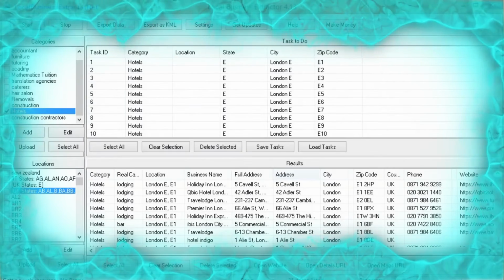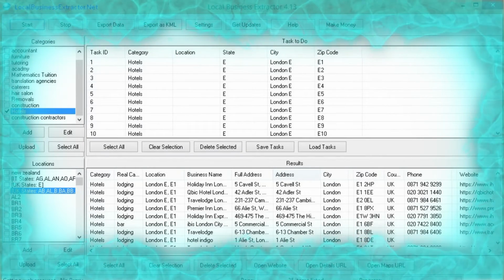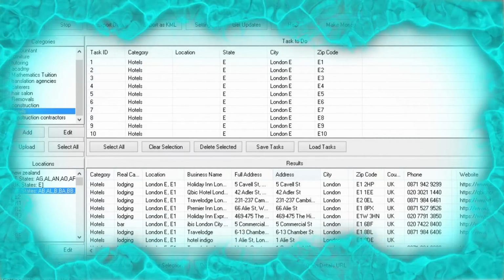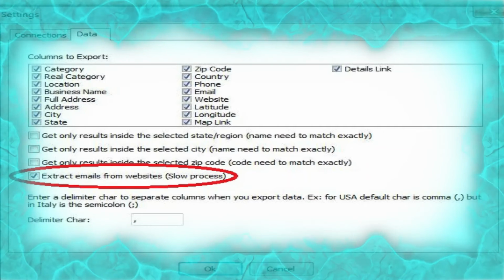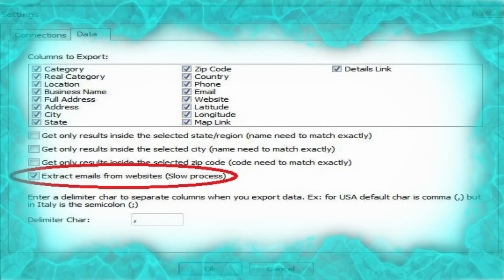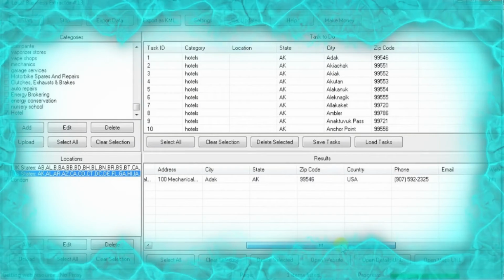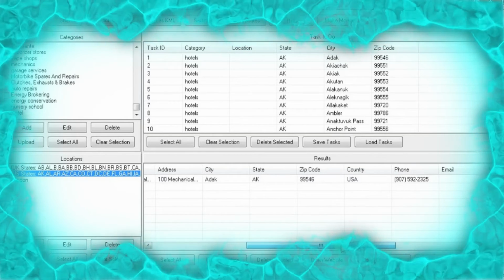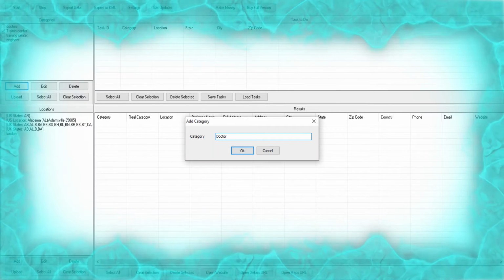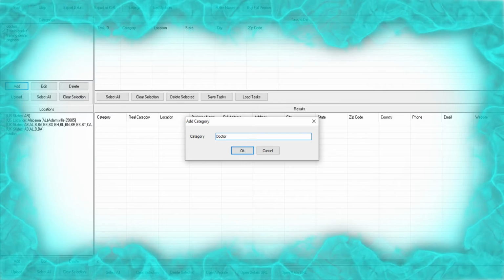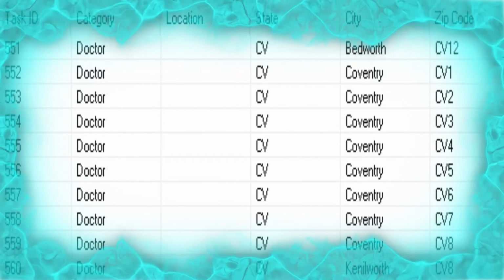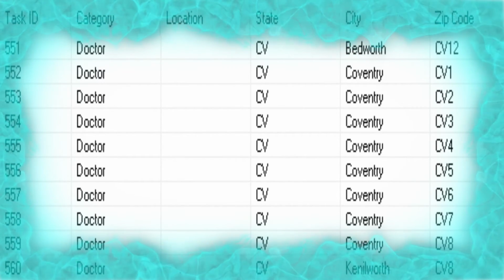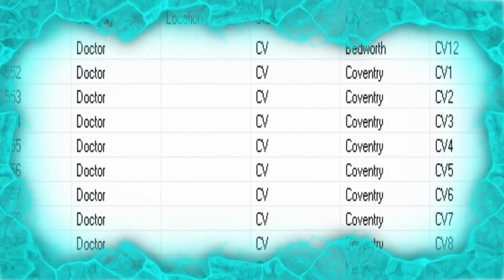Business company name, address, postal, city, state, phone number, fax, website, email address, latitude, longitude, details link, Google Map, export in Excel sheet or on web database.